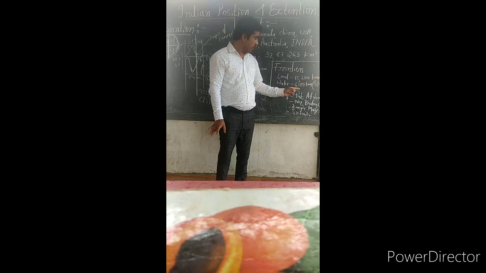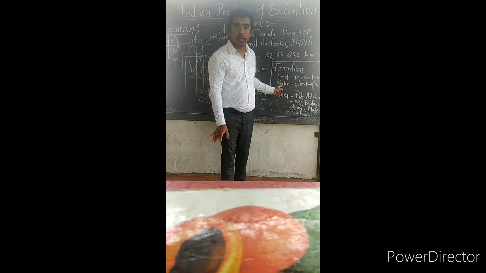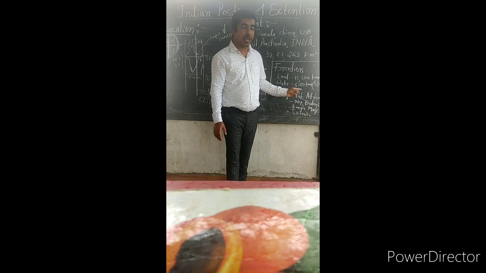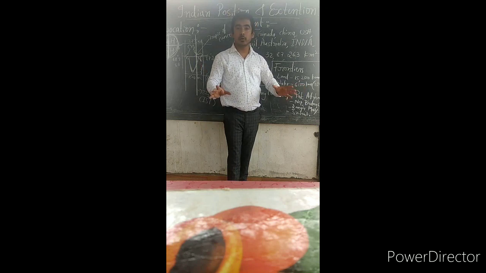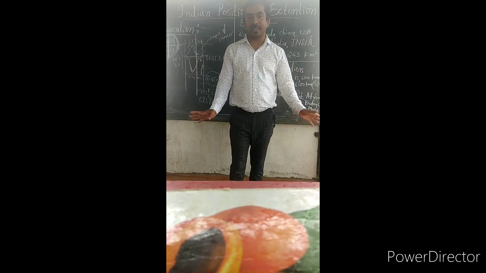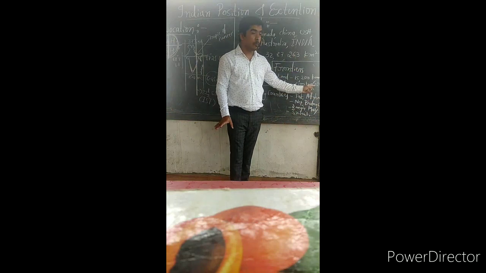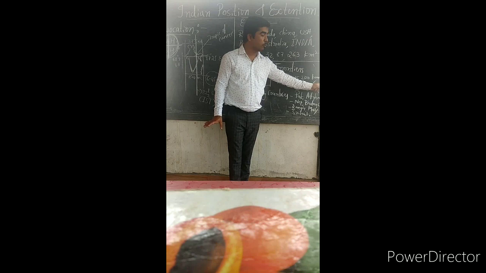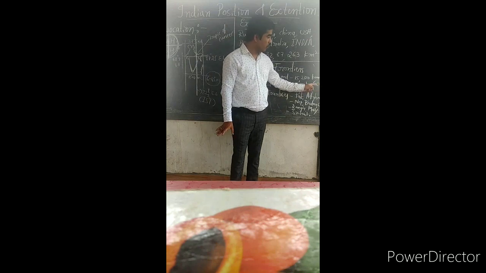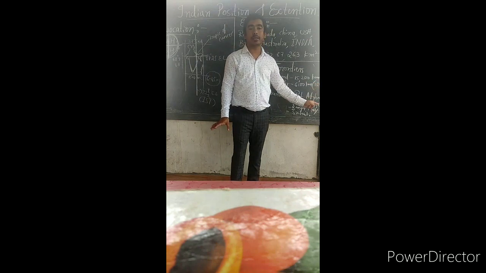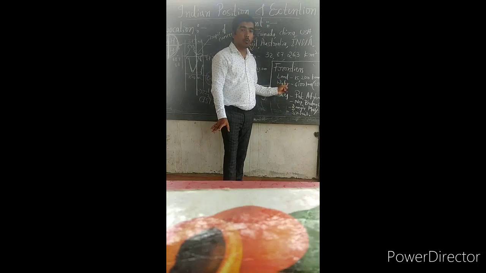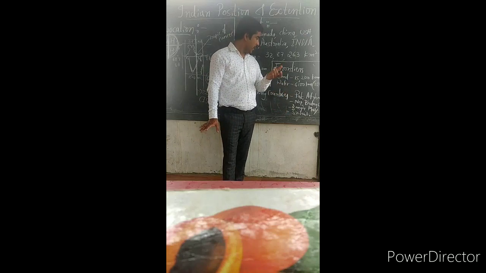In the same manner, we have water boundaries, or you can say coastal line. India's coastal line is about 6,100 kilometers. It is excluding islands. Including islands, we have some islands, Lakshadweep, Andaman, Nicobar and all. Including those islands, we have 7,516.5 kilometers. 7,516.5 kilometers is the coastal line or water frontiers of India.